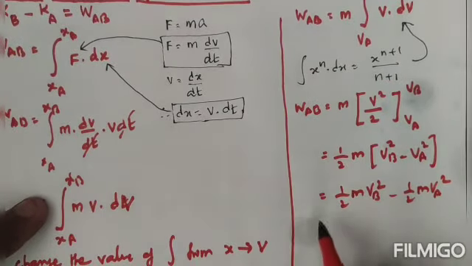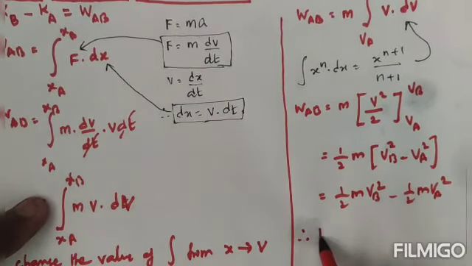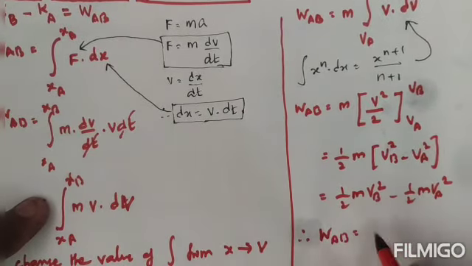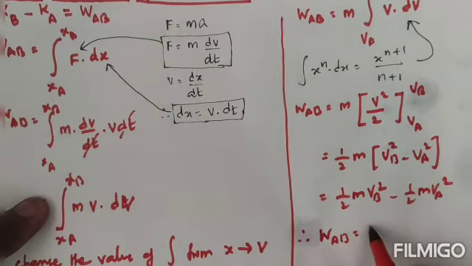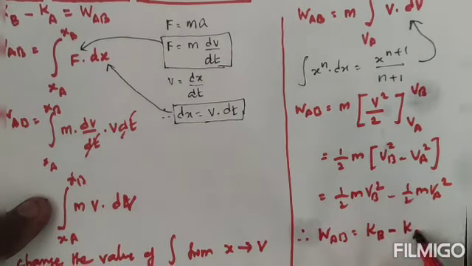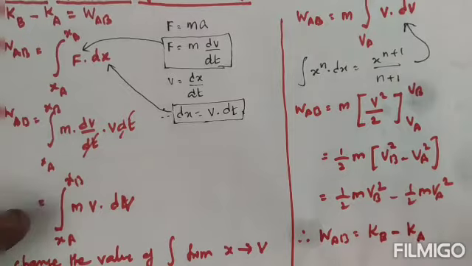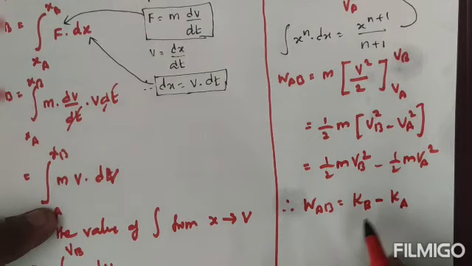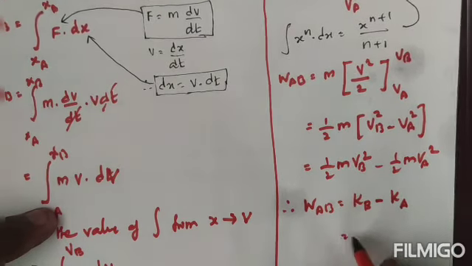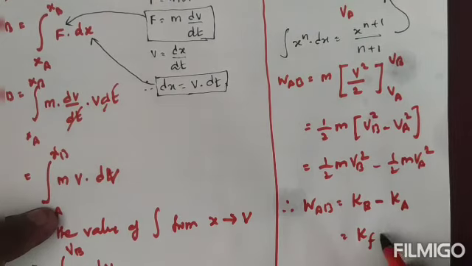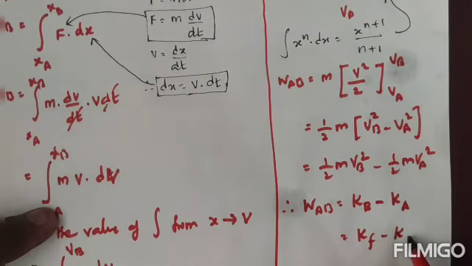Therefore finally we can write work done AB equal to kinetic energy at B position minus kinetic energy at A position, or kinetic energy at final position minus kinetic energy at initial position.